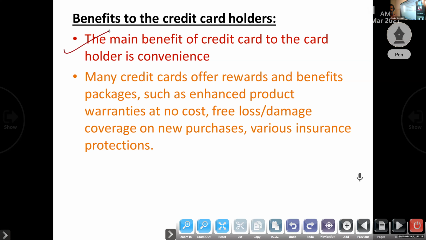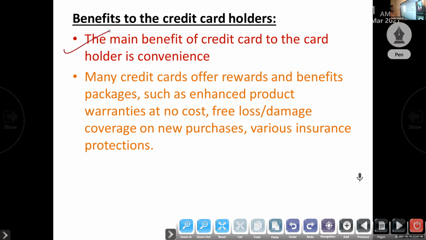But if it is a debit card, we must deposit the amount, and only then can we use the debit card. Here they give a short-term loan quickly to a customer. They will specify one limit, and within that limit we can buy goods and services with the help of the credit card.